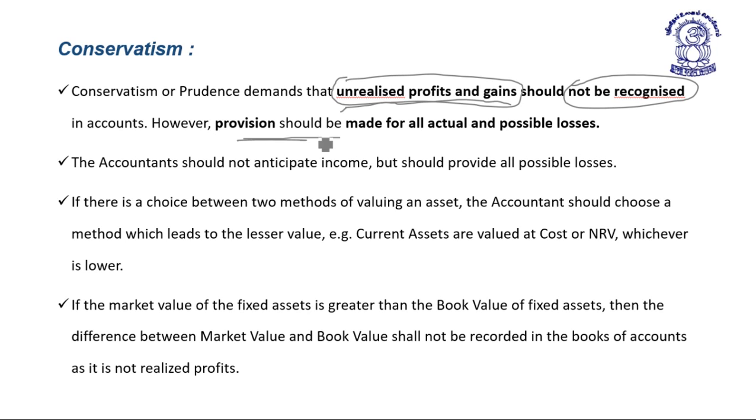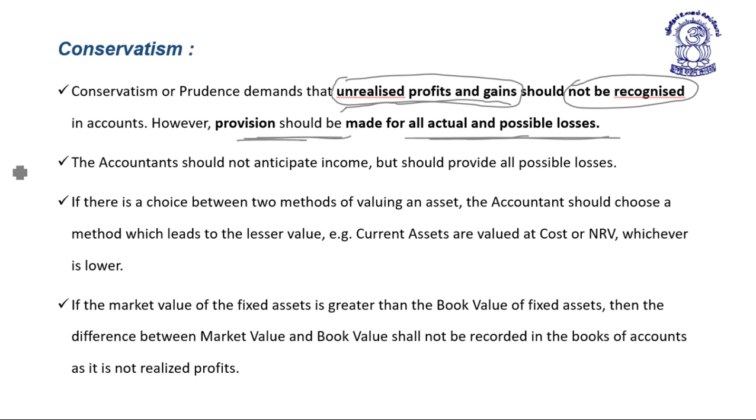However, provision should be made for all actual and possible losses. As per the conservatism or prudence concept, unrealized profit and gain should not be recognized in the books of account. However, provision should be made for all the actual and possible losses.